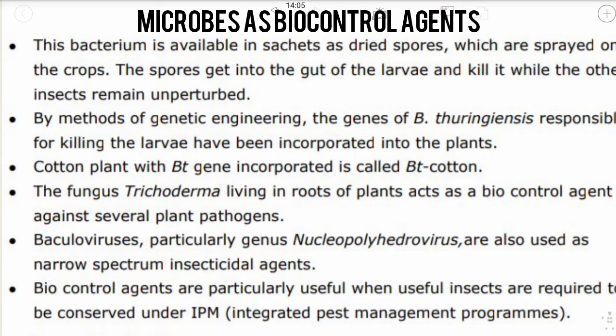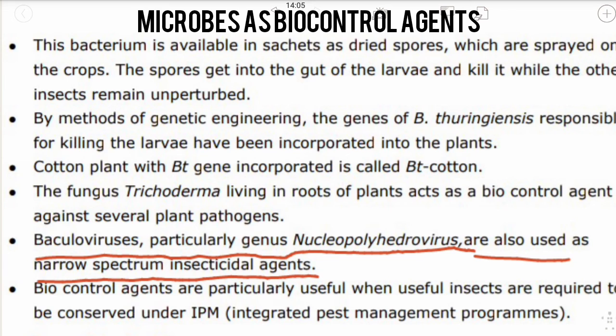Then baculoviruses, particularly the genus nucleopolyhedrovirus, are also used as narrow spectrum insecticidal agents. This baculovirus has double stranded DNA. This is not in the textbook, but I am explaining it so that you can understand.